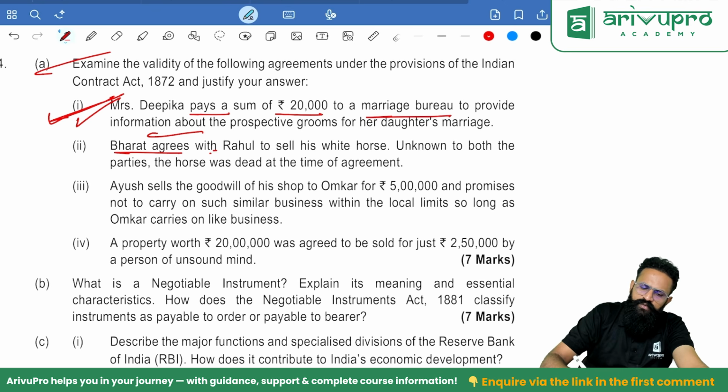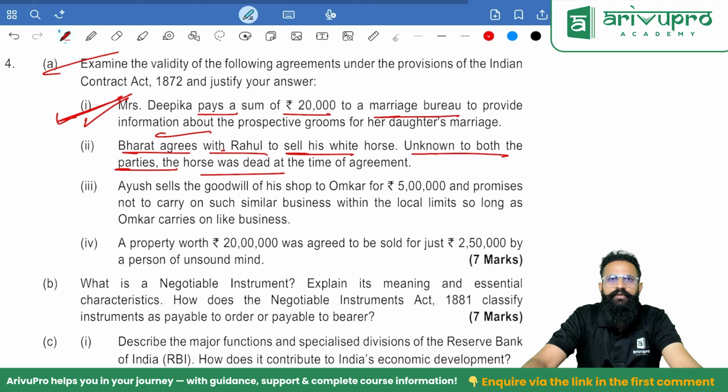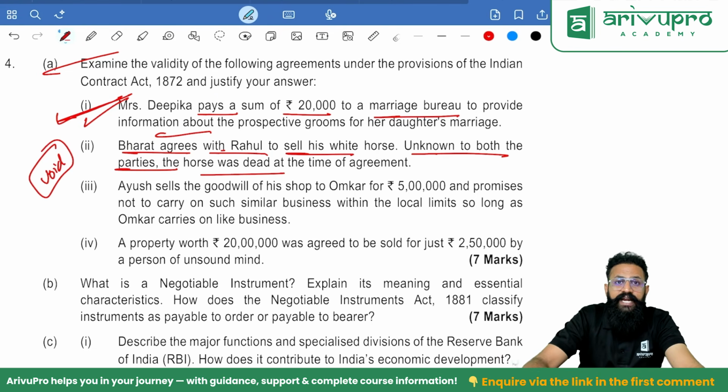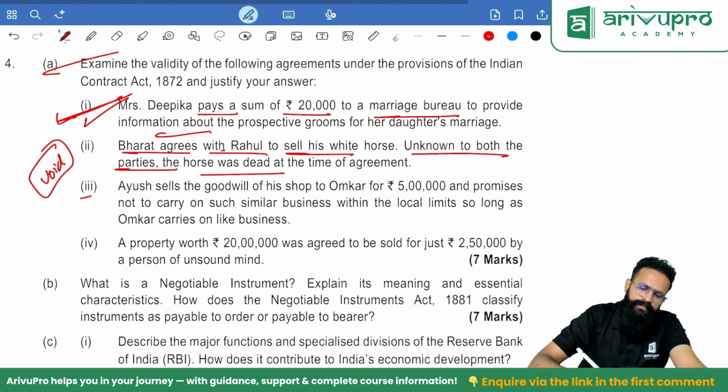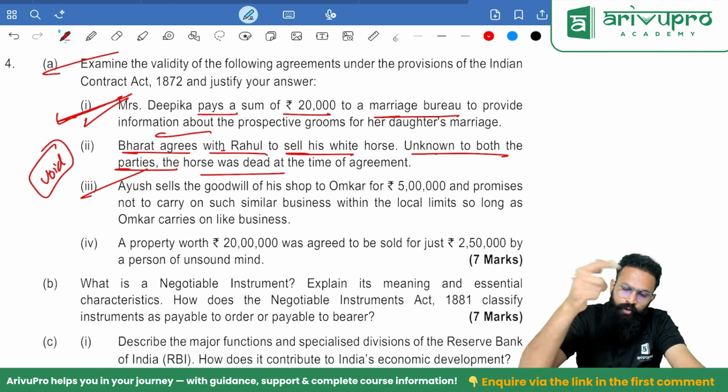Bharat agrees with Rahul to sell his white horse. Unknown to both the parties, the horse was dead at the time of the agreement. Mistake of fact. Both of them did not know. So it is a bilateral mistake of fact. In a bilateral mistake, the agreement will always be void. Agreed?